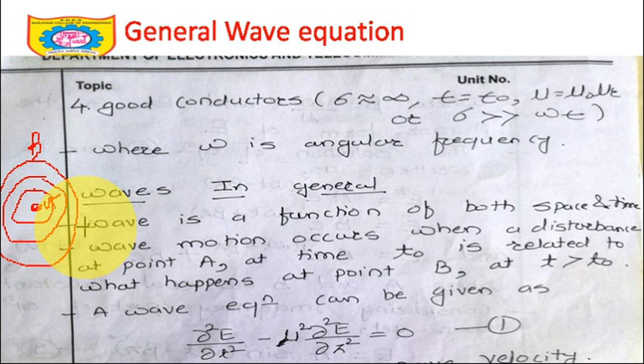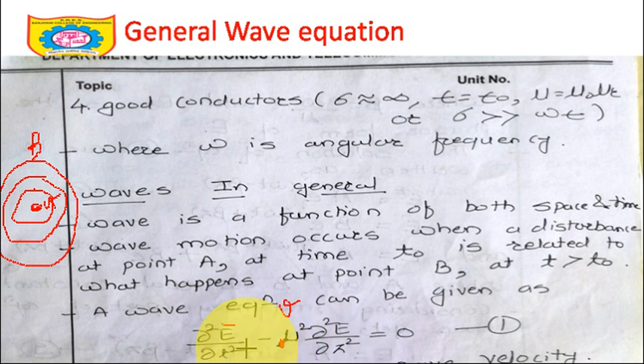So the wave equation can be written as follows. The basic wave equation is a second order partial differential equation. How can I write this? Dou square by dou t square of E bar, the electric field intensity. I want to write this for electric field intensity. So dou square E bar by dou t square minus, it's not mu, it's u, just a mistake here. You can represent it with a small v also. It's a velocity. So u or small v, minus u square dou square E by dou z square is equal to 0.